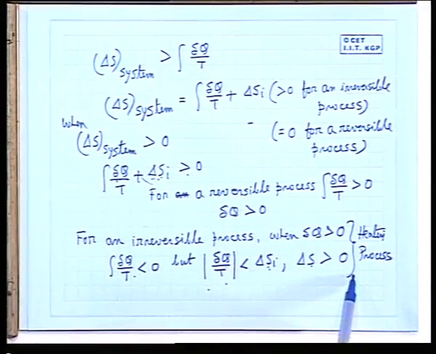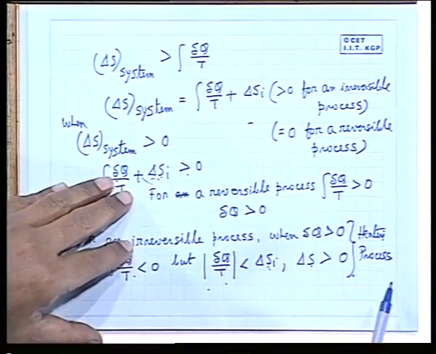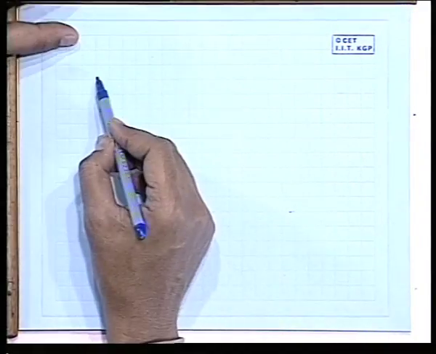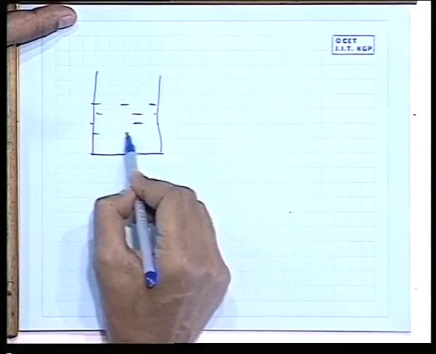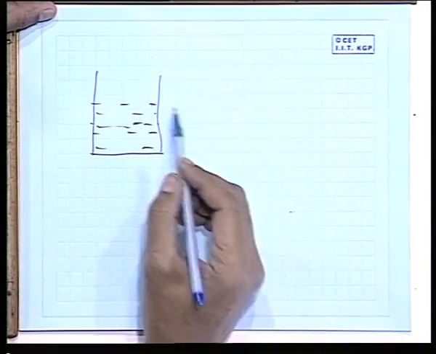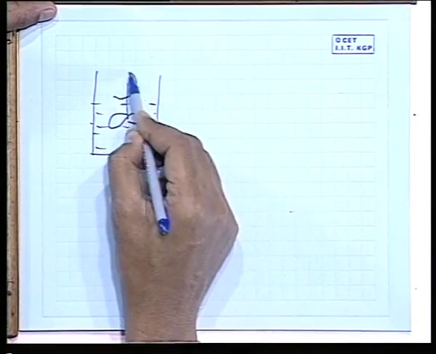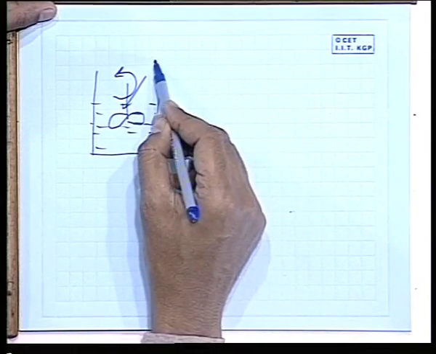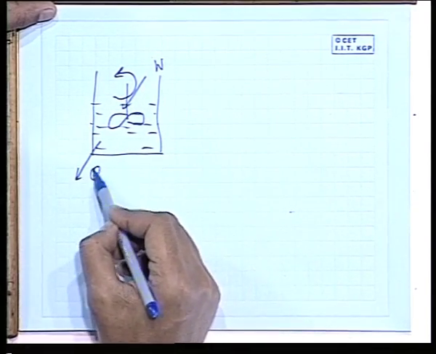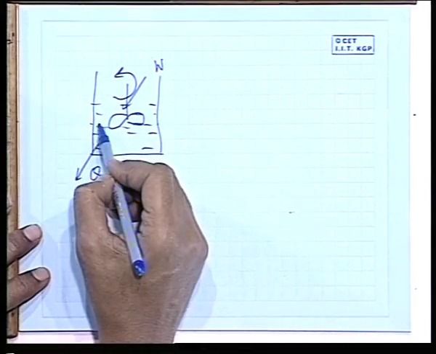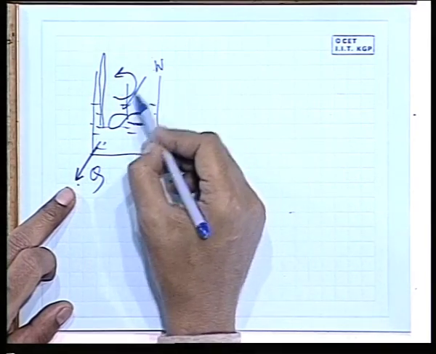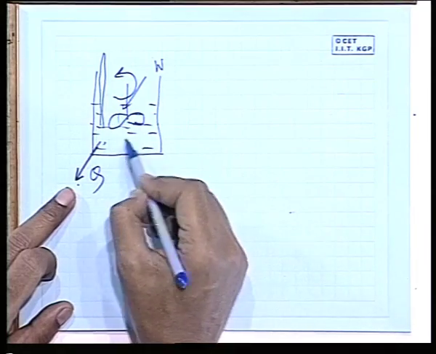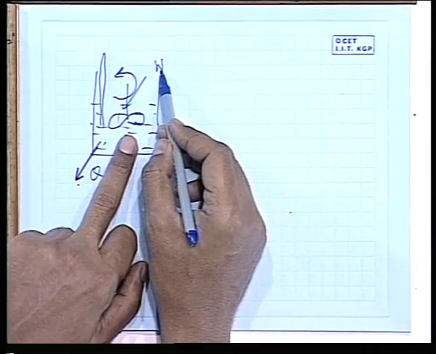This is also a heating process. Here temperature increases, but heat is taken out. So, entropy is increased. These are rare situations. I will just give you an example, so that in interviews if it is asked, let us consider a mass of water. It is very important, you may not get it in many books also. You stir the water, you make a paddle wheel work input, and at the same time you take heat out. Now, it may so happen if you put a thermometer that depending upon the rate of heat extraction from it and the rate of work done or the internal irreversibility is such, it does not depend only on the work, but the dissipation.